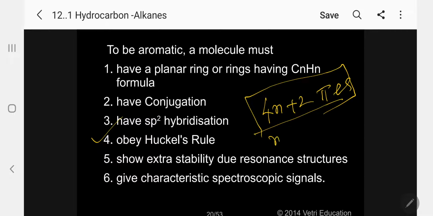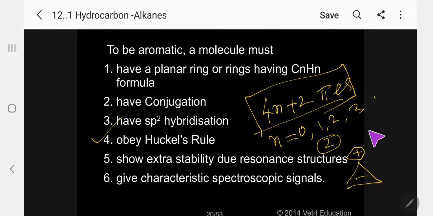What is n? n is an integer starting from 0, 1, 2, 3, etc. Suppose I take n equal to 0, that means 2. So there is an aromatic compound containing 2 pi electrons. An example is the cyclopropenium ion, which is aromatic. Kindly follow. The next, n equal to 1, means 6. Benzene has 3 double bonds, that is 6 pi electrons. So it goes on.